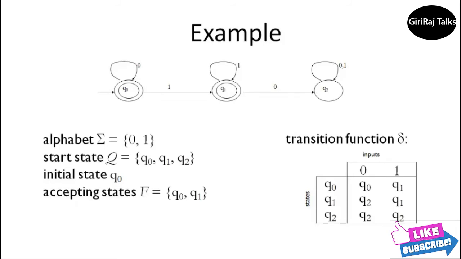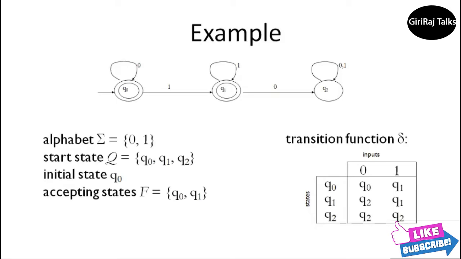Finally, the main thing in this DFA is that you need to understand how the transition function works. As I explained in the definition, between two states connected by an arc, there is a label, and the label is the input.